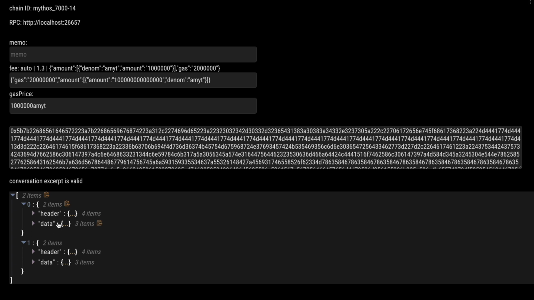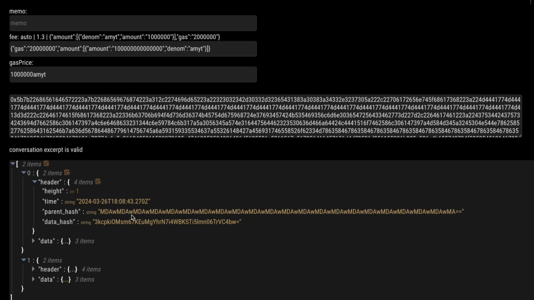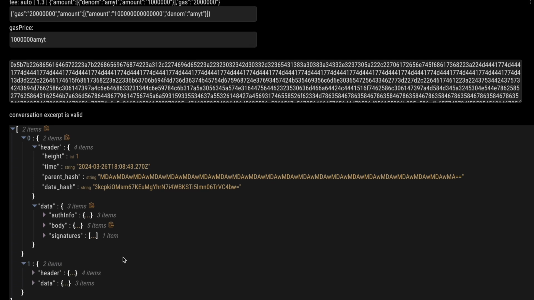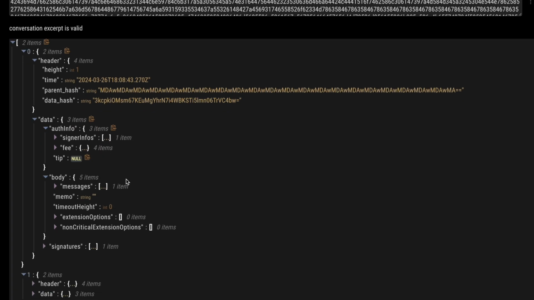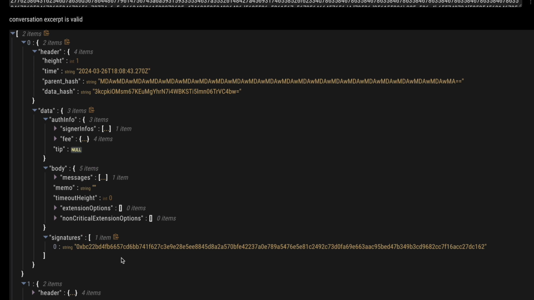So each block contains the header and the actual data that is contained by the block. And the header contains the height of the block, a timestamp, the hash of its parent, its previous block, and the hash of the current data that we can see here. The data itself is a signed transaction that contains the chat message, and this is a normal Cosmos SDK transaction with a body, with the auth account information, and with the signatures.